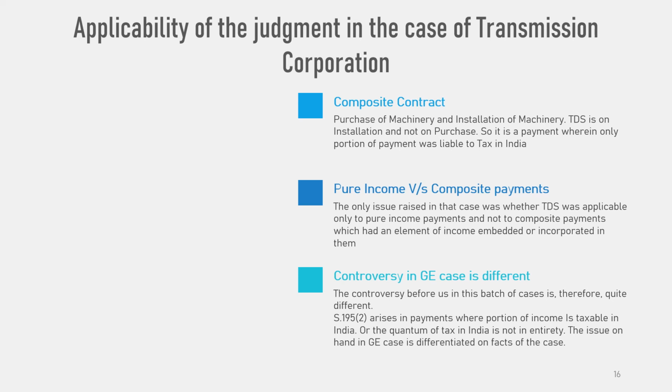This interpretation of the High Court completely loses sight of the plain words of section 195 subsection 1, which in clear terms lays down that tax at source is deductible only from sums chargeable under the provisions of the IT Act. That is, chargeable under sections 4, 5 and 9 of the IT Act.